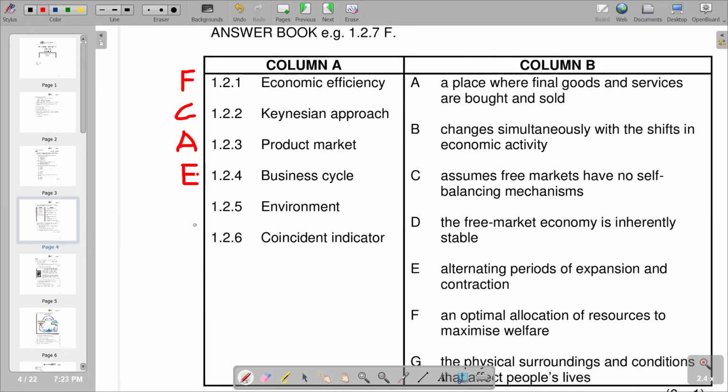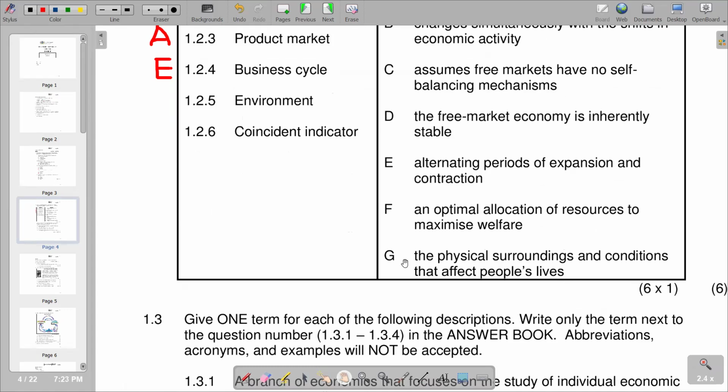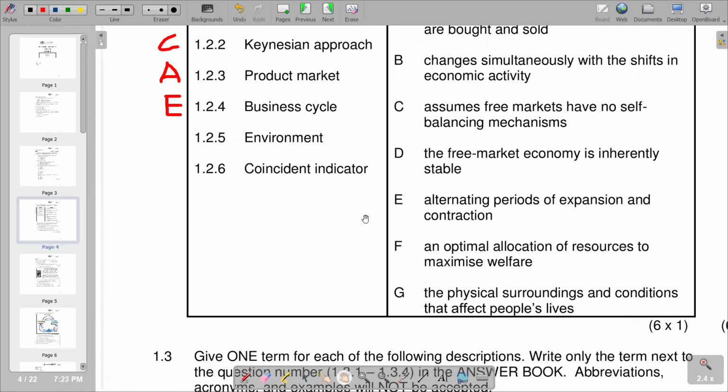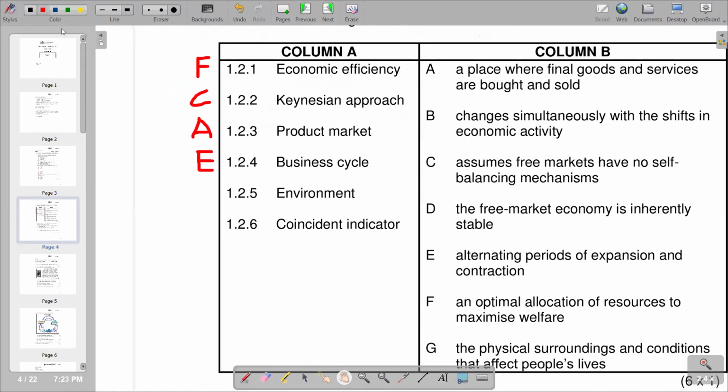Then we go to 1.2.5, we've got the environment. So the environment consists of the surroundings. According to the responses given, if you go to G, it is saying the physical surroundings and conditions that affect people's lives. So that is the environment. So we have G as the correct response.